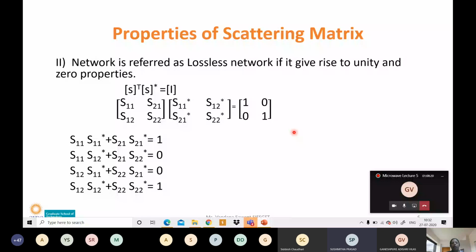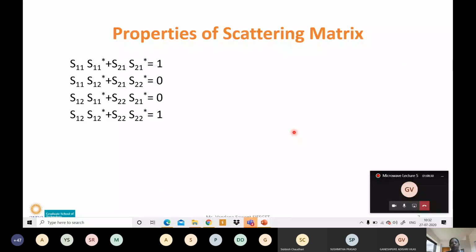So now we have these four equations. I have copied the same equations in the next slide.